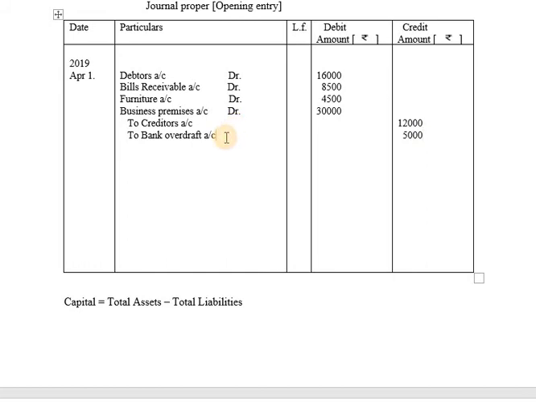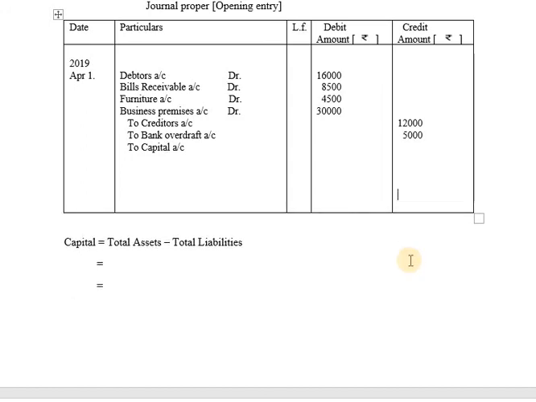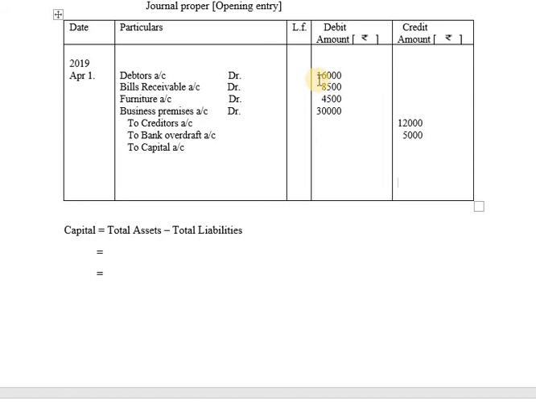So after creditors and bank overdraft we will be finding capital. How do we find capital? Applying the formula, capital is equal to total assets minus total liabilities. So how do we get total assets? We will be adding all the items which we have recorded on debit side. 16,000 plus 4,000, 20,000, 20 plus 30, 50,000, 50,000 plus 8,000, 58,000 plus 1,000, 59,000. So the total of debit amount is 59,000. So total assets will become 59,000.